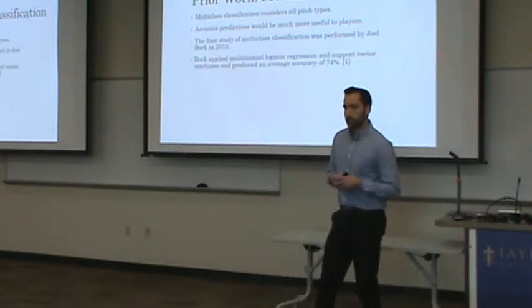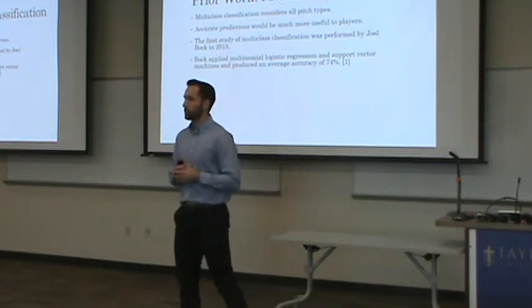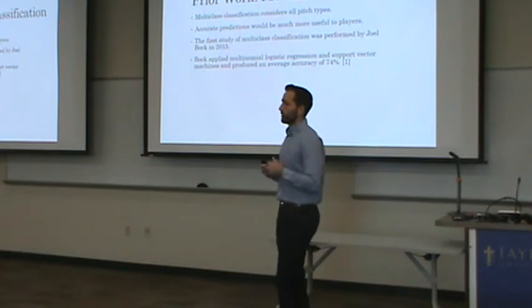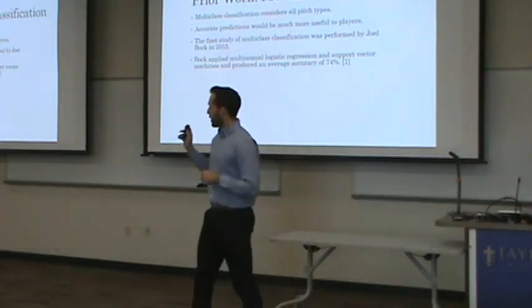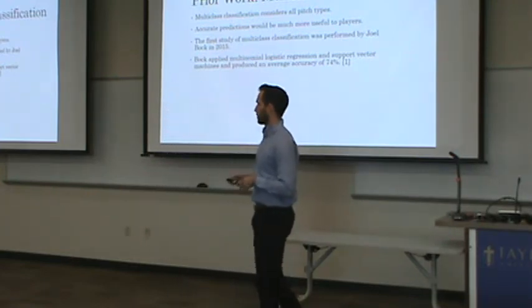So the first study was done in 2015 by Joel Bach. He applied multinomial logistic regression and support vector machines again, and he found an accuracy of 74%. Now, this is an extremely high accuracy, and I believe in looking over his data, it looked like there's some outliers that kind of skewed that, which we'll look at more later.